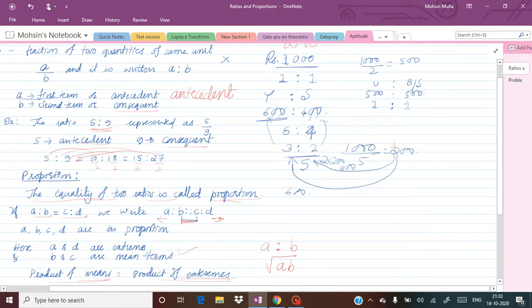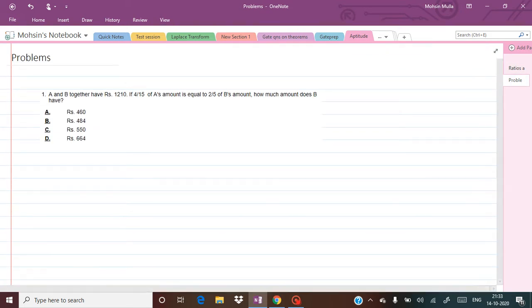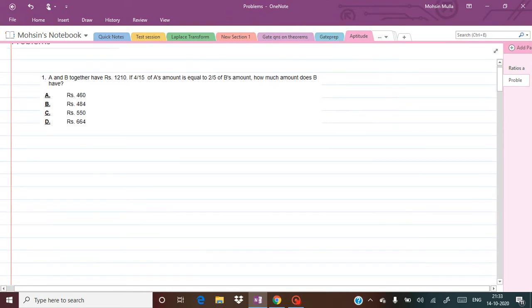Okay, so now here we have different problems I have already taken, and now we are going to solve these problems one by one. So now the very first example is given here, A and B. Two people A and B together have rupees 1210.